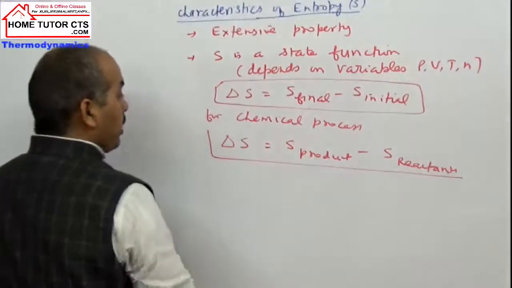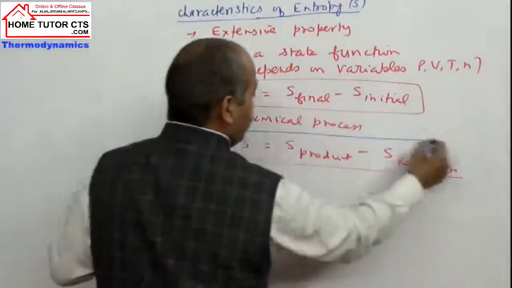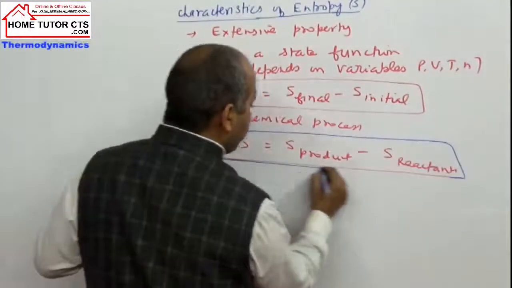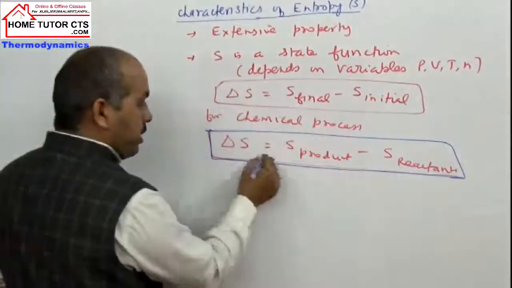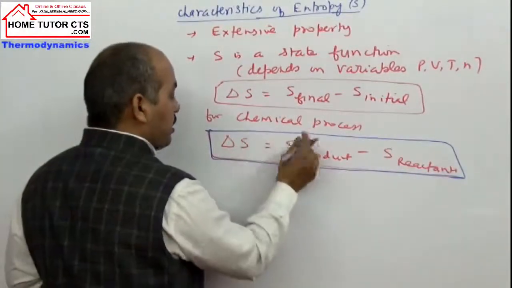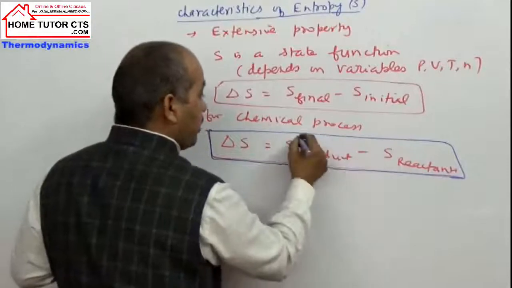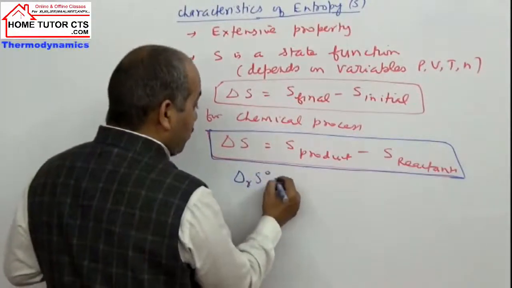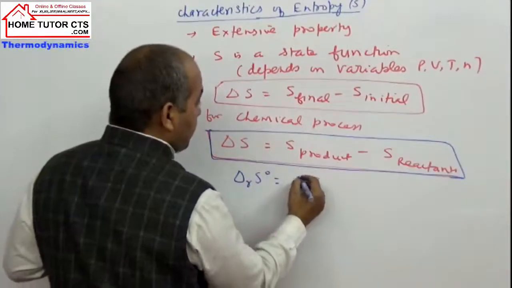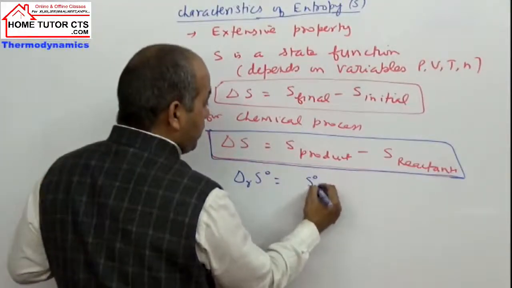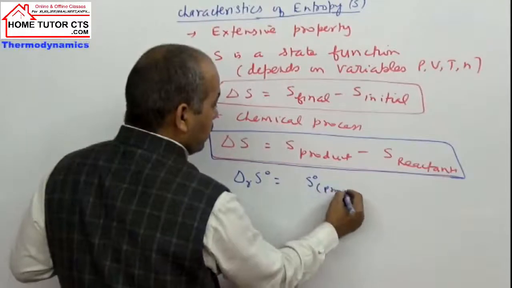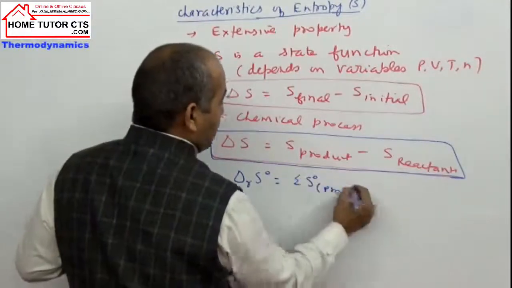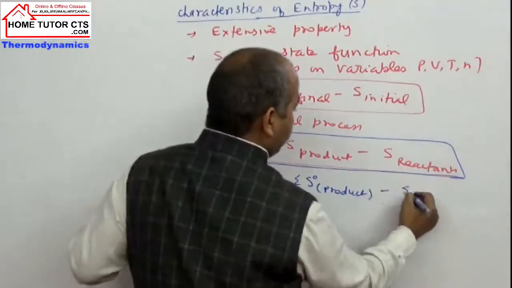If the change is taken under standard conditions, in the standard conditions I can write here delta S will be replaced, this product and the reactant will be replaced by standard values. If I write delta S naught of reaction can be taken standard entropies of product minus reactants.